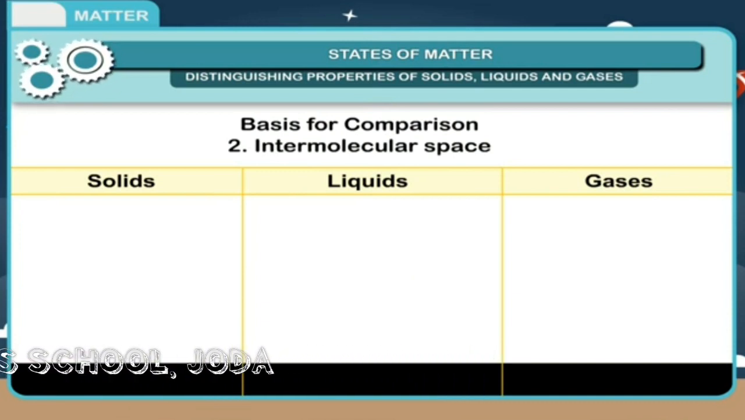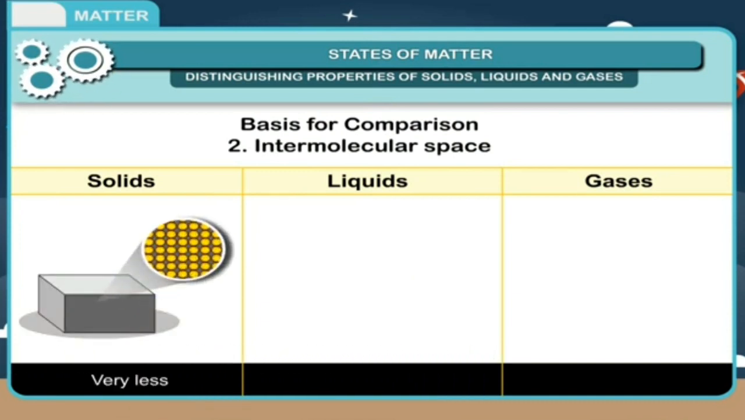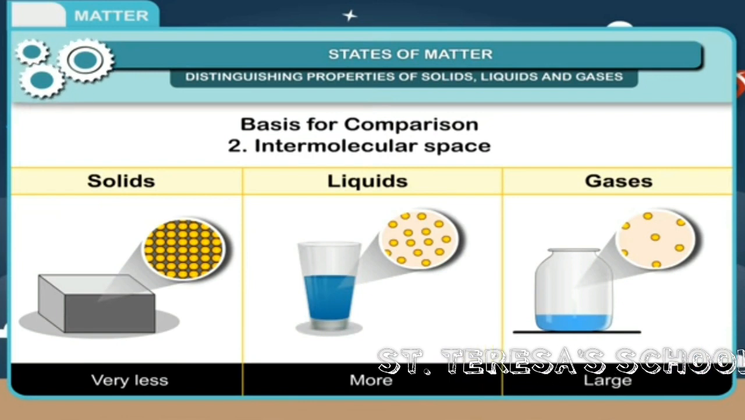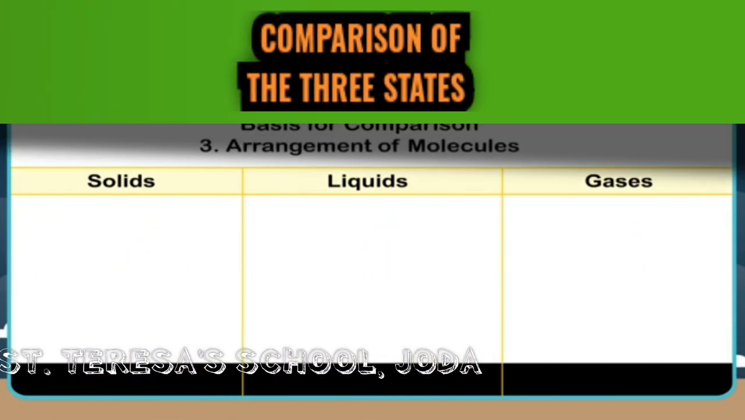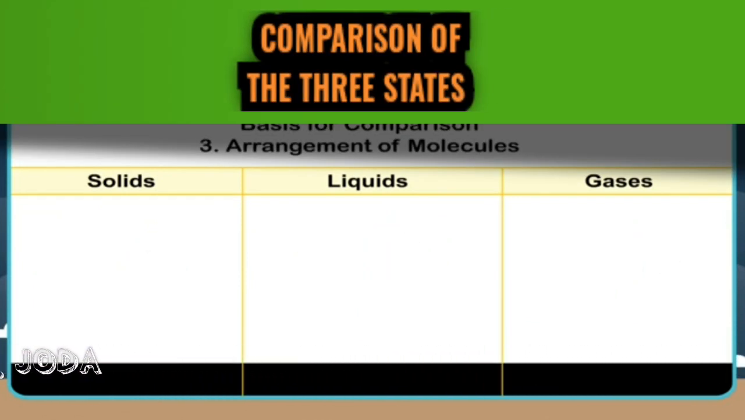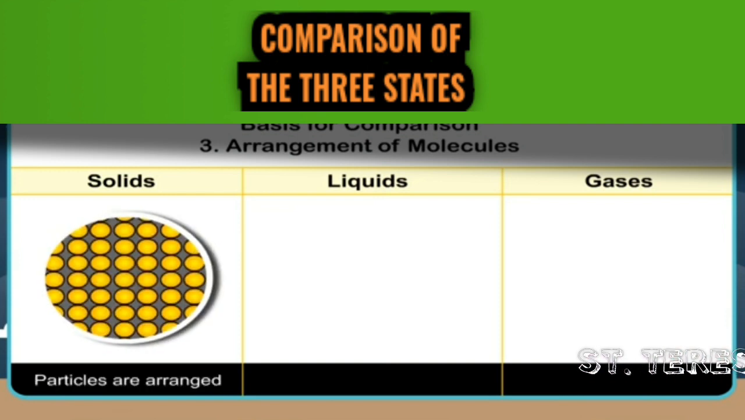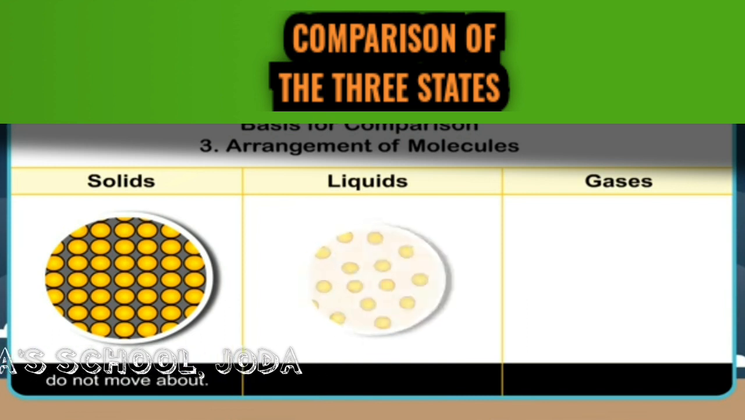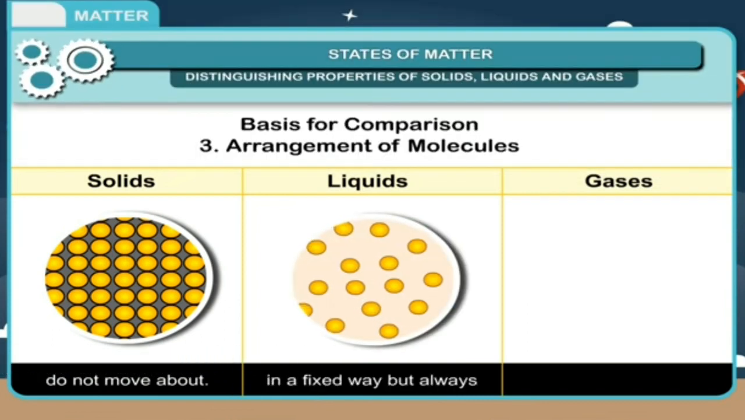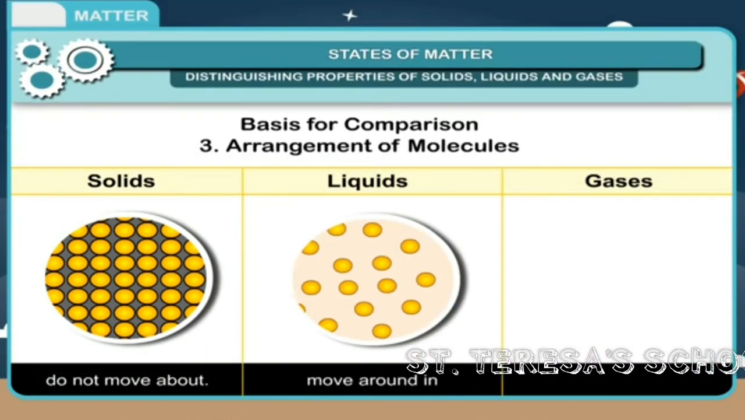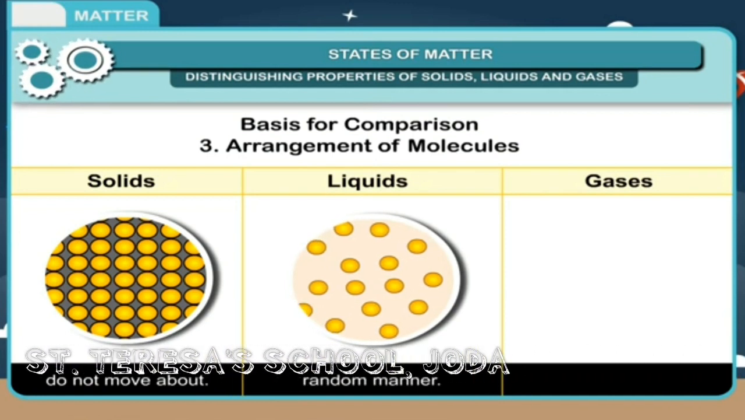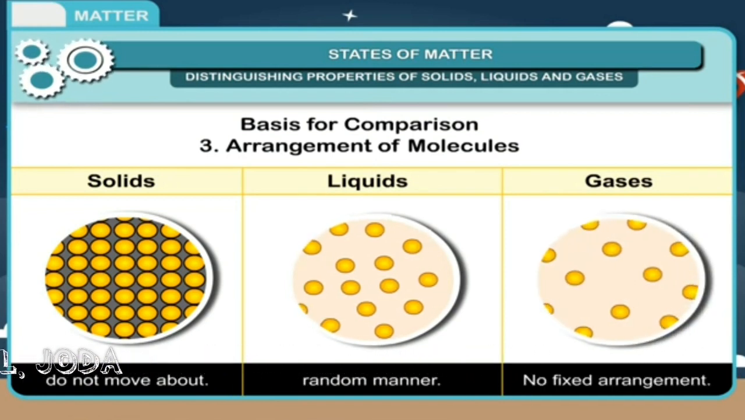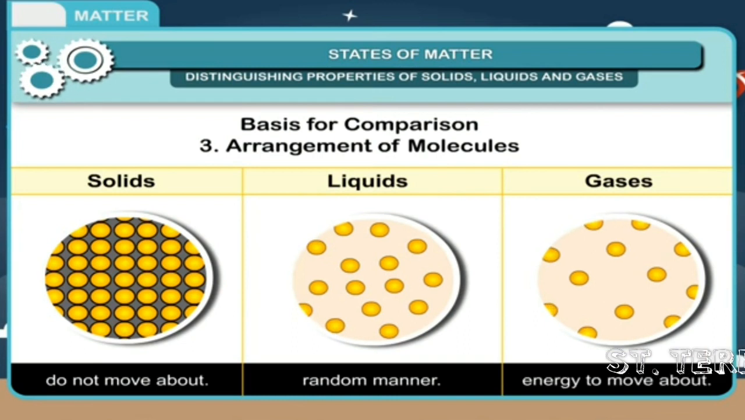Second point, intermolecular space. In solid, very less. In liquid, more. In gases, large. Third point, arrangement of molecules. In solid, particles are arranged in a fixed way and do not move around. Liquids are not arranged in fixed way but always move around in random manner. Gases, no fixed arrangement. Particles have a lot of energy to move around.